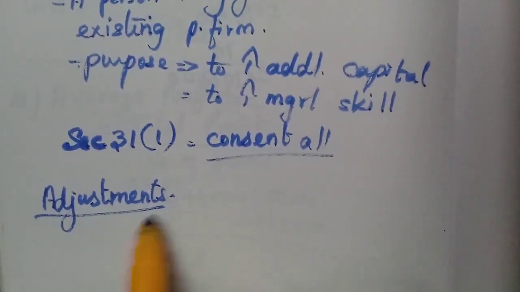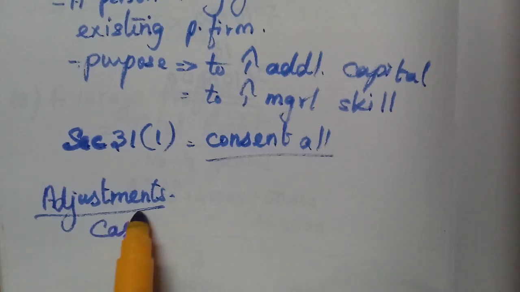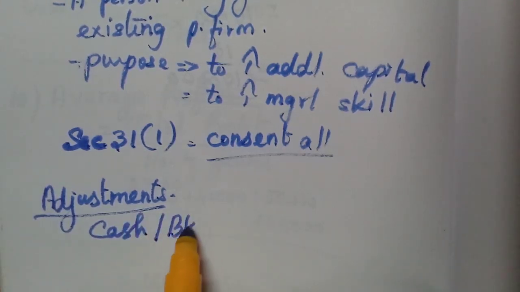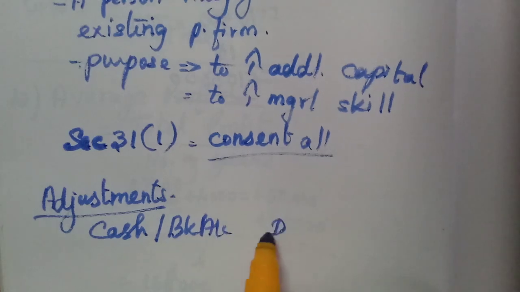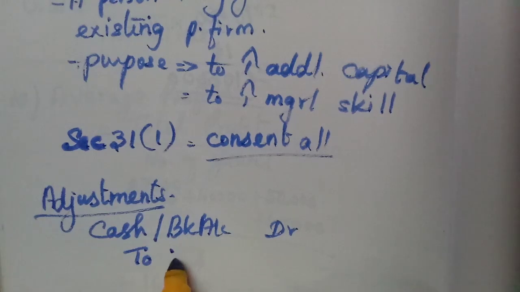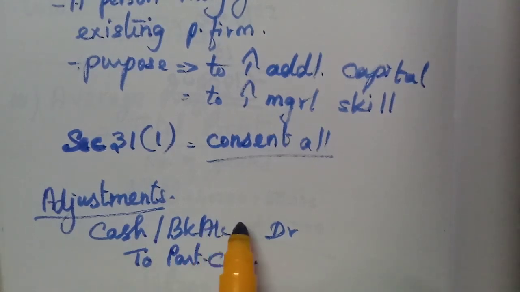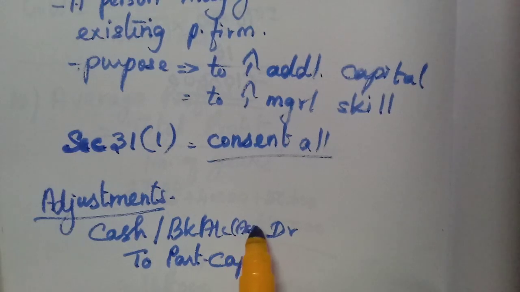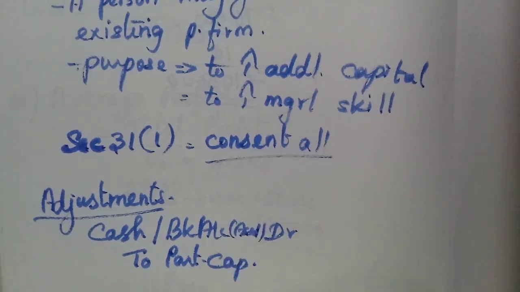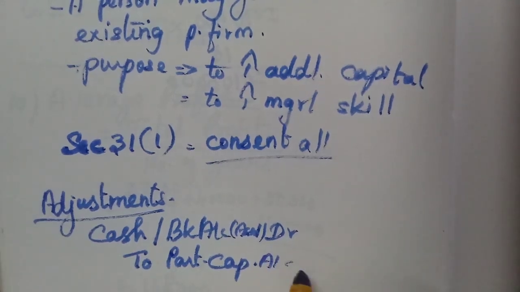So first one, he brings capital. For that we need to make the entry. We know that one, cash account debit or bank account debit, and two, partner's capital account. Sometimes they may bring some asset also. Then we have to write the asset. Whatever he brings, we have to debit, either cash or bank or asset. Then partner's capital account should be credited.